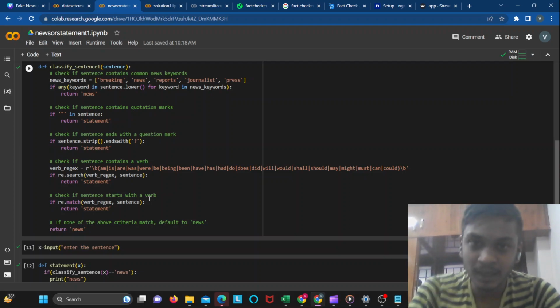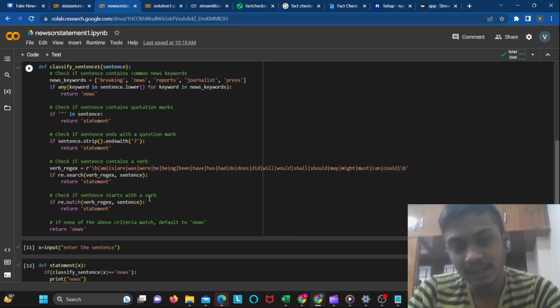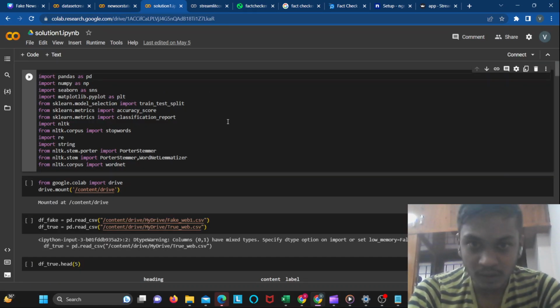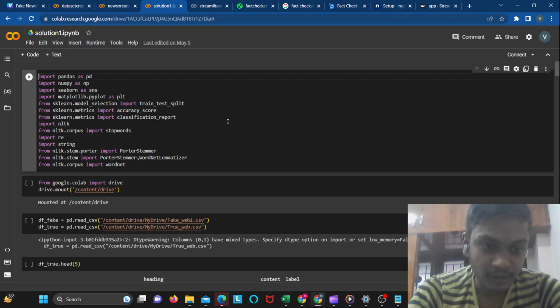If it is a statement, then at that point we mark it as irrelevant news or a misleading thing. If it is news, then we go for further checks. To identify whether it is true or false, we go with the machine learning algorithm. Here we are using three models, which are logistic regression, decision tree and random forest classifier.